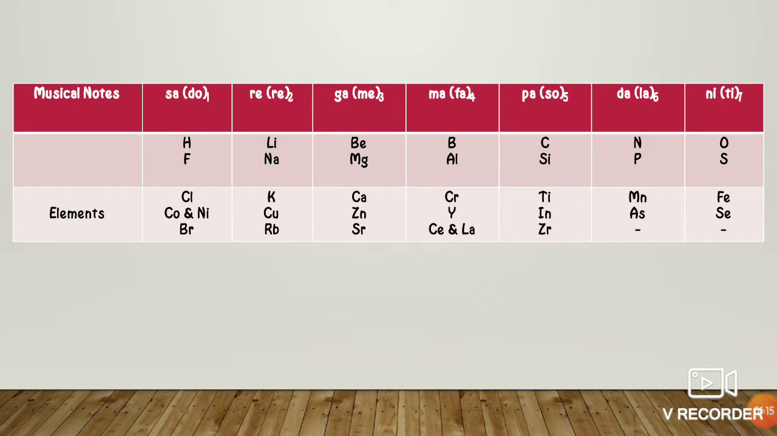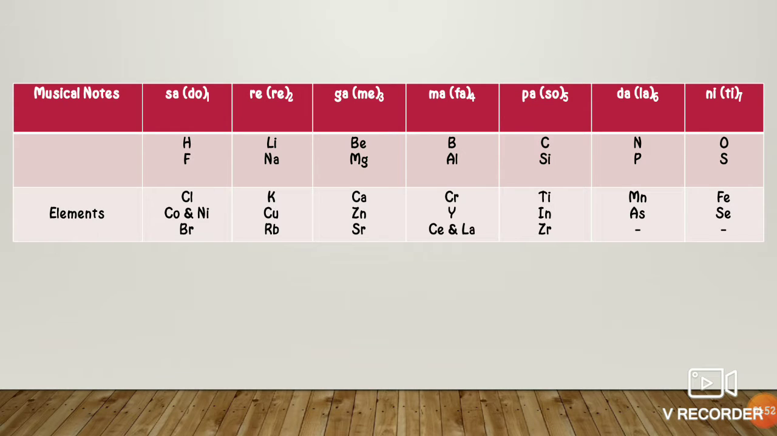Similarly, if elements are arranged in order of their increasing atomic mass, the properties of the first element and the eighth element will be similar. So here hydrogen is the first element and fluorine is the eighth element, so they will have similar properties. Likewise, there are other elements also like chlorine, cobalt and nickel, bromine, which are in the same slots where the first and eighth terms are similar, so they will also have similar properties. So this is the law given by Newland.